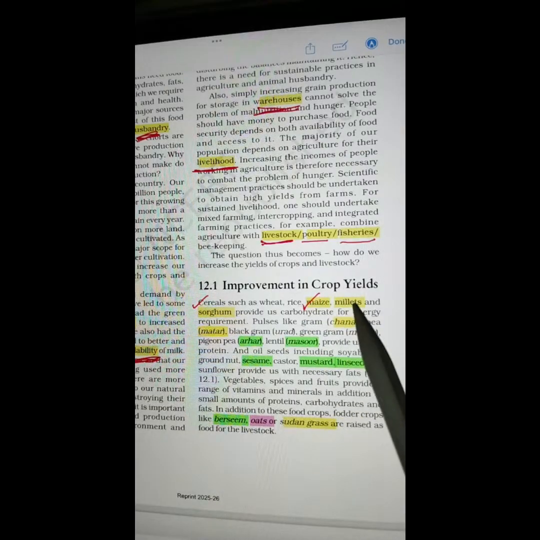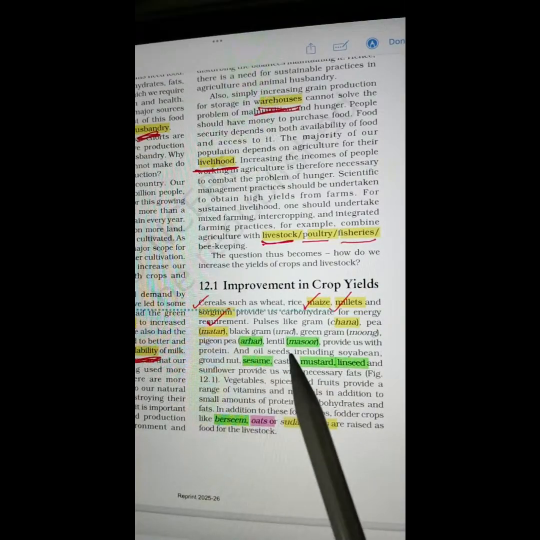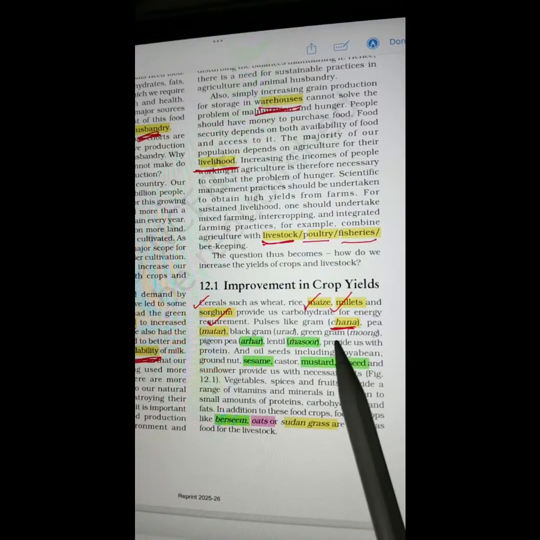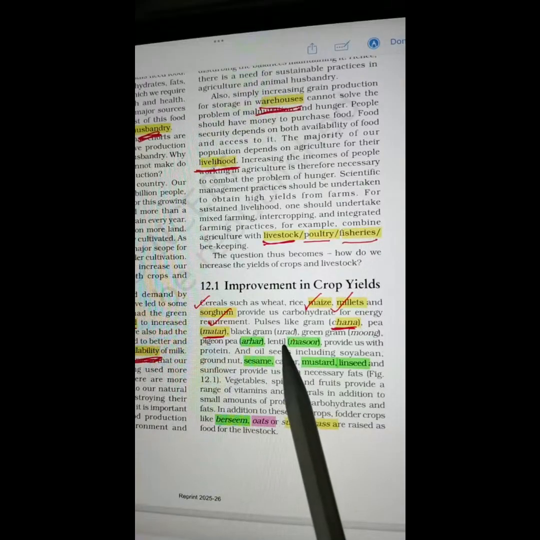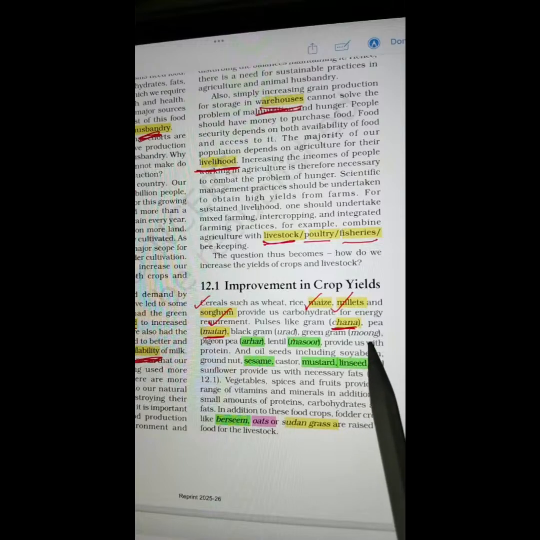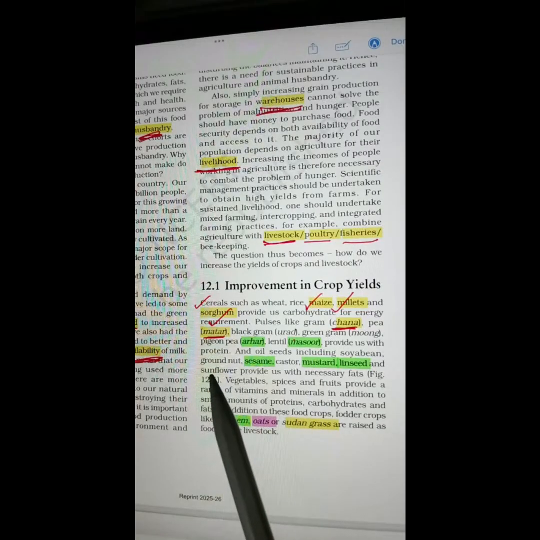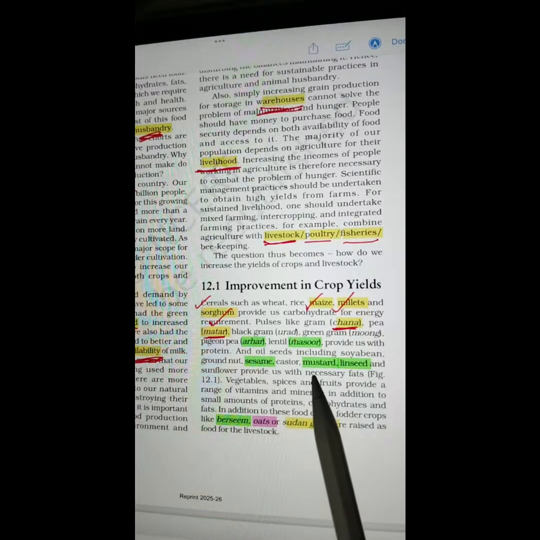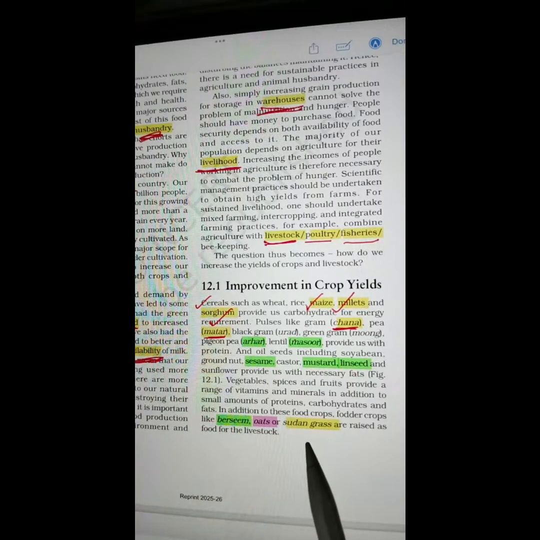This one is maize, millets, sorghum, chana, matar. So every time an English name is given like black gram, in Hindi it is known as urad, green gram, moong, pigeon pea, arhar, lentil, masoor, groundnut, sesame, castor, mustard, linseed, berseem, oats, or Sudan grass.